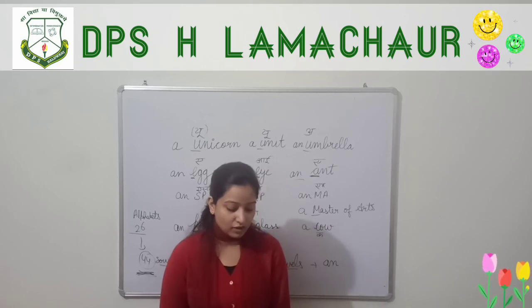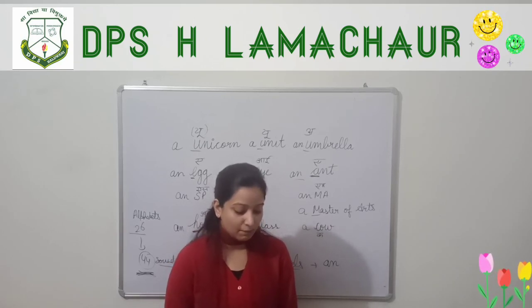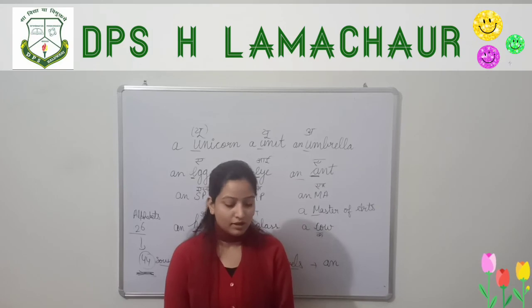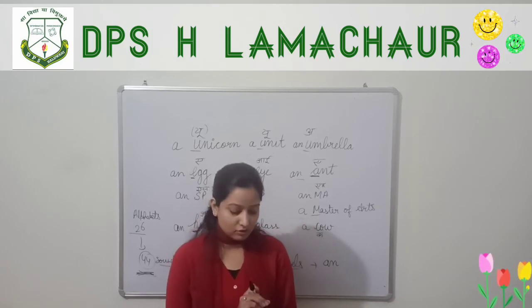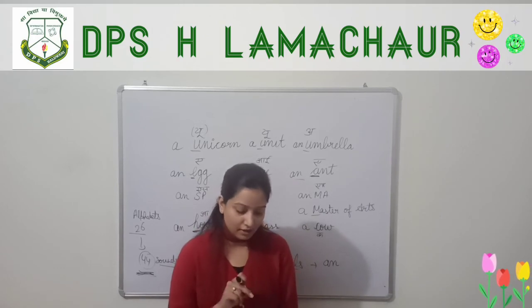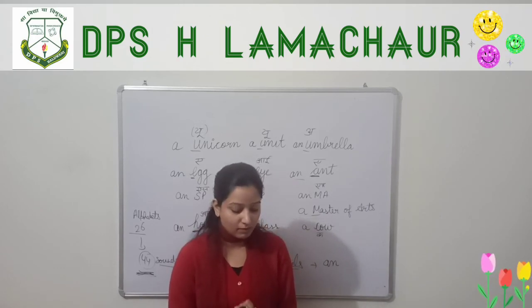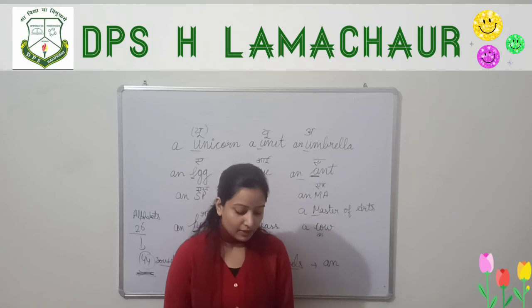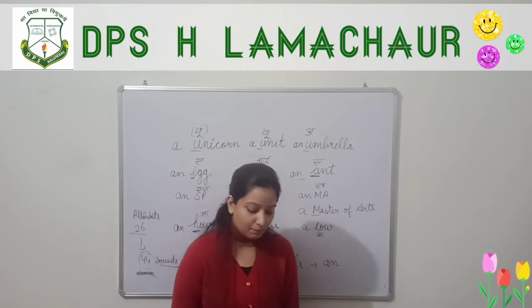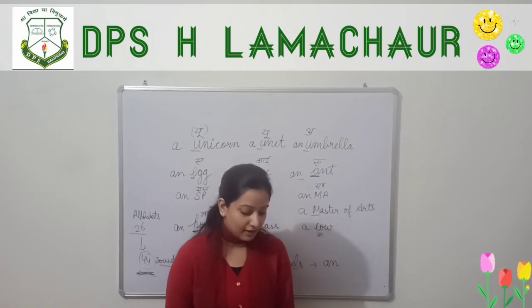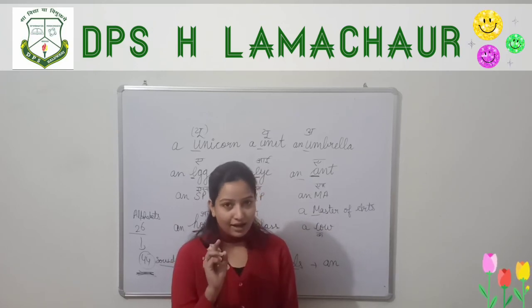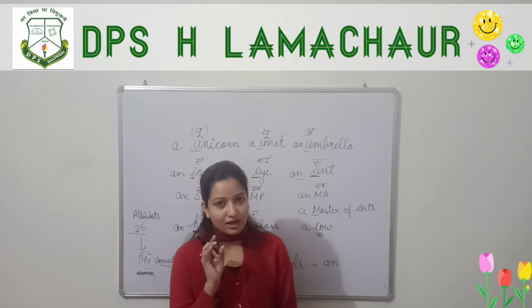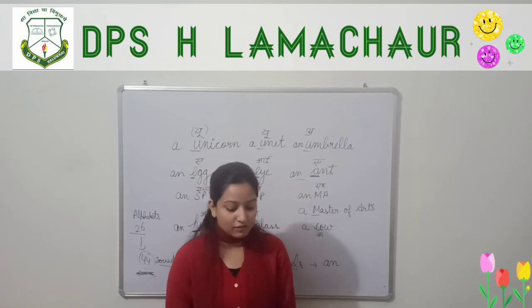Dash farmer was unhappy. Now here we know about the farmer. Earlier we were not aware about the farmer, so we used a, but right now we are aware about the farmer, so we have to use here the. The farmer was unhappy. One day he fell ill. Dash idea came to his mind. So here idea starts with I sound, that is a vowel sound, so an.